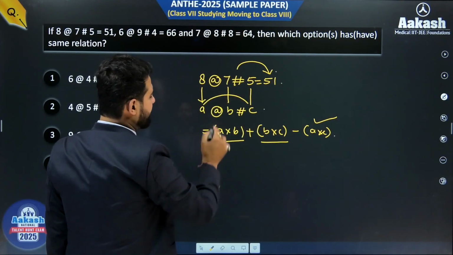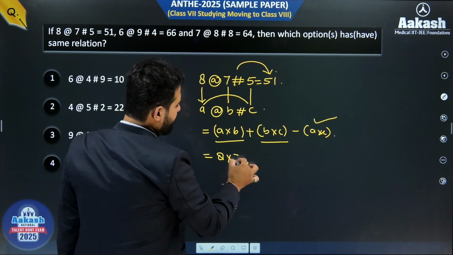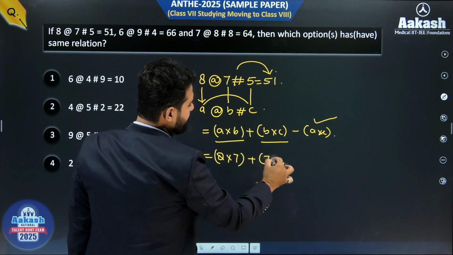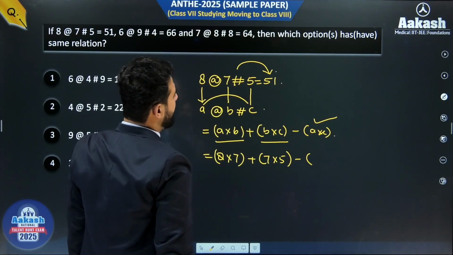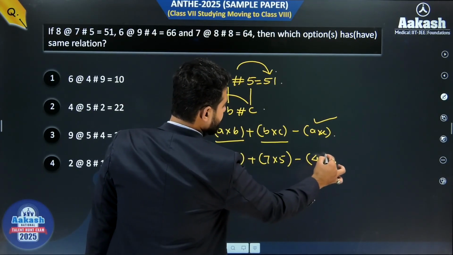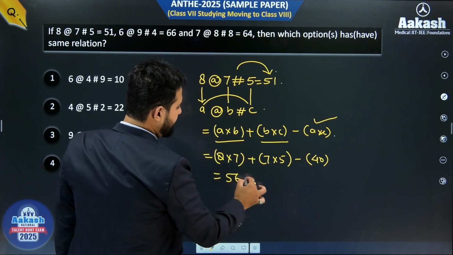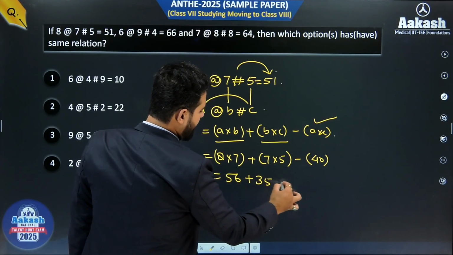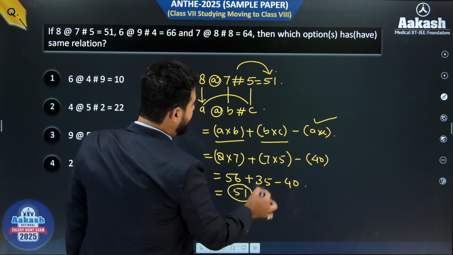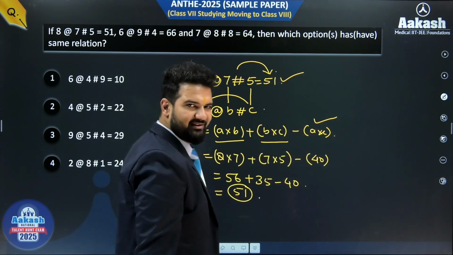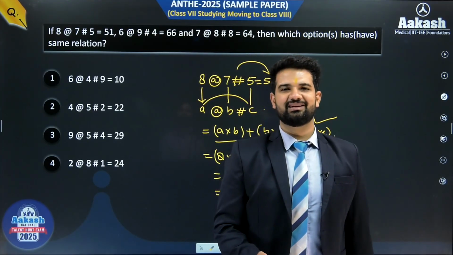Yes, we will check it once. This is 8 into 7 plus what, beta? 7 into 5 minus A into C is what, beta? 5 into 8, that is 40. So this is what, beta? This is 56. This is what, beta? 35 minus 40. So this is what, beta? 91 minus 40 is 51. Are we getting 51? Yes, beta. It means our methodology is correct only.